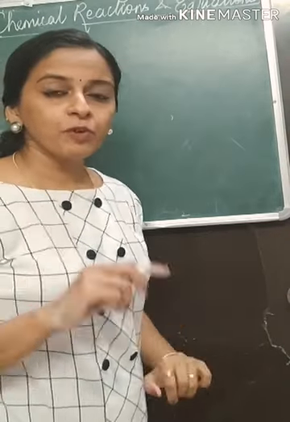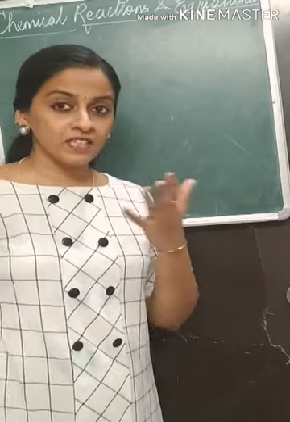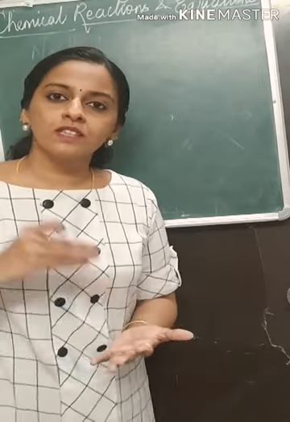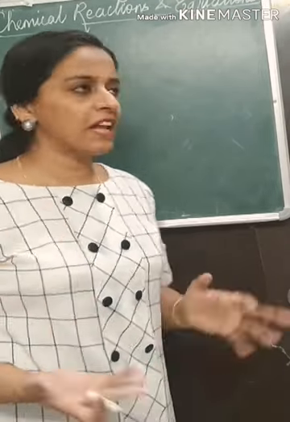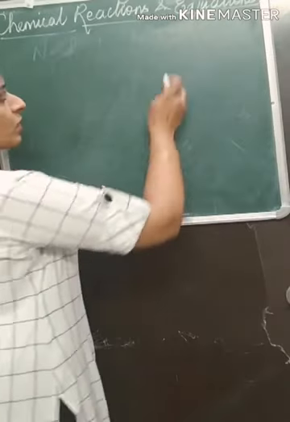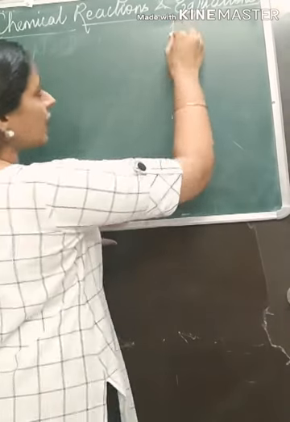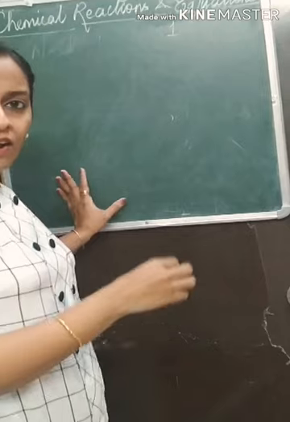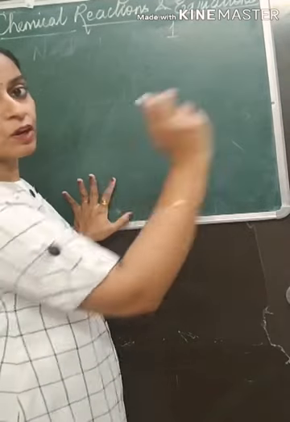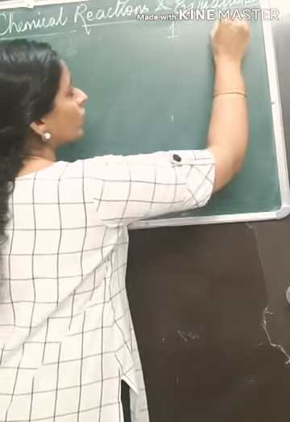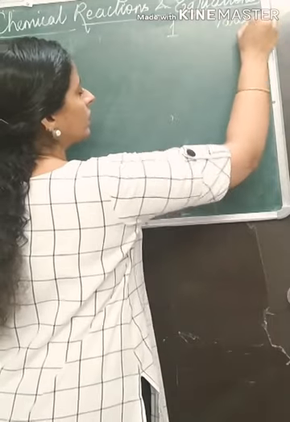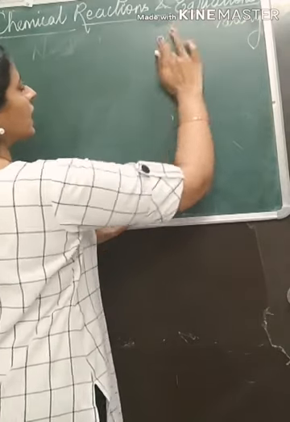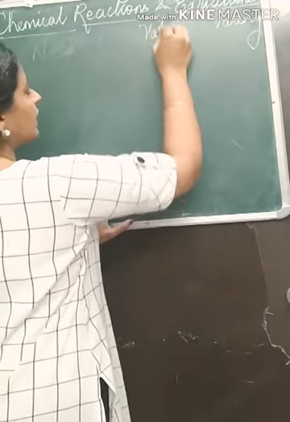I said if you want to write molecular formula of various compounds, you should know the symbol as well as the valency. What is valency? Now suppose there is 1 electron in the outermost shell of an element. So the valency will also be 1. Here I'll write valence electron.